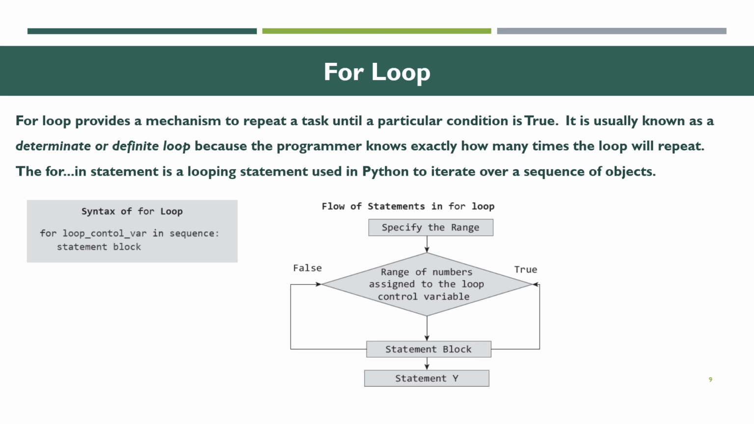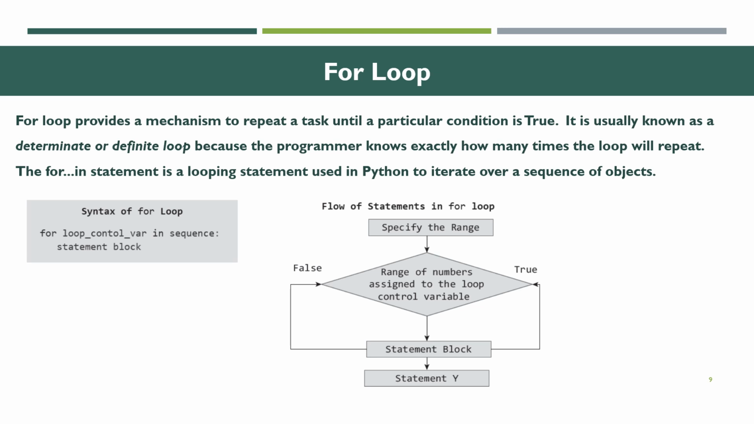Then the for statement is a looping statement used in Python to iterate over a sequence of objects. That is the for loop. The for loop is iterating over a sequence, that is a repeated chain-like process. Here we iterate over a sequence of objects. And then for the for statement flowchart and syntax, next we are going to see the syntax of the for loop: for control variable in sequence, statement block.